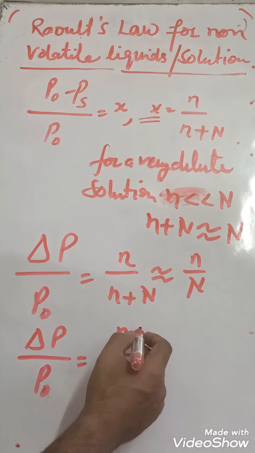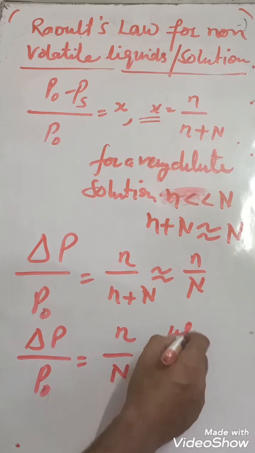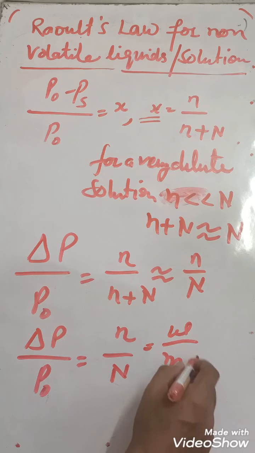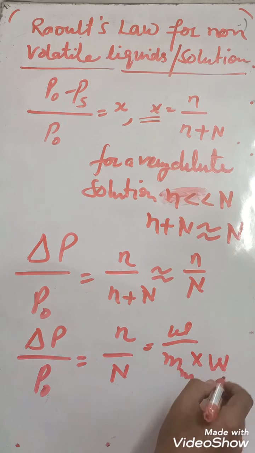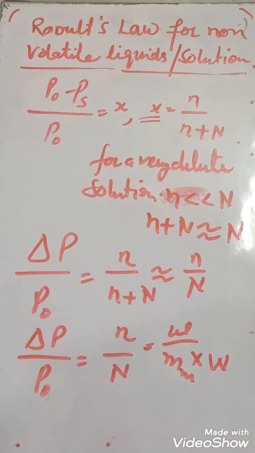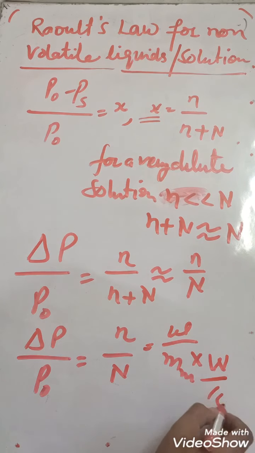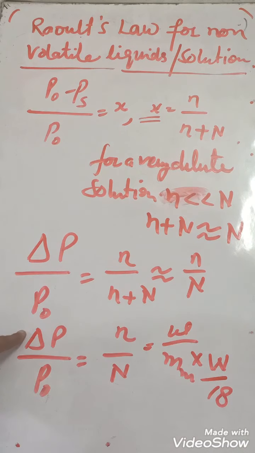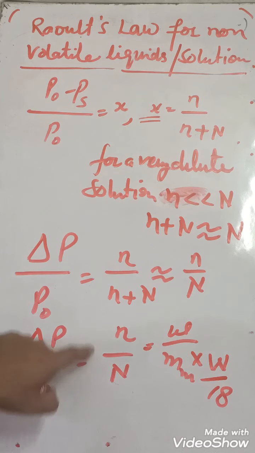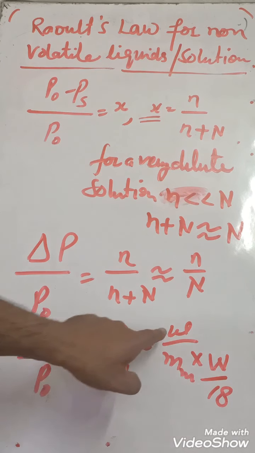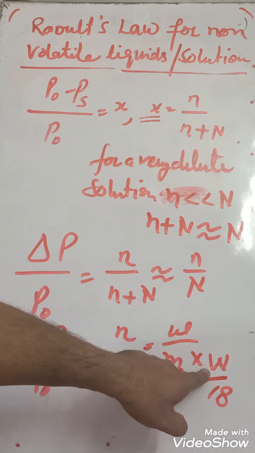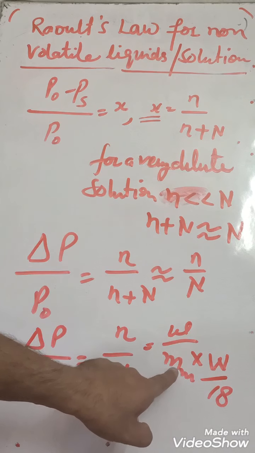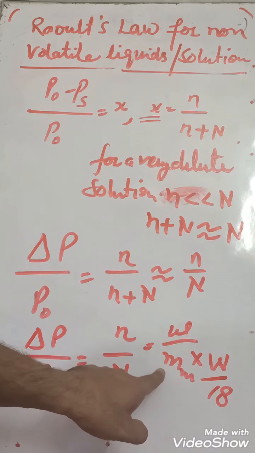Here n is the amount of solute, that is small w divided by molar mass, and N is capital W divided by the molar mass of the solvent. If the solvent is water, then it is 18. From this formula, if we know the relative lowering in vapor pressure, the amount of solute and the amount of solvent, then we can find out the molar mass of the given compound.